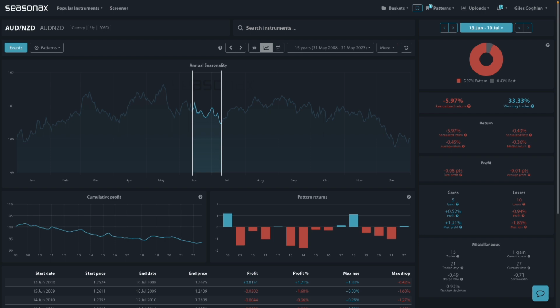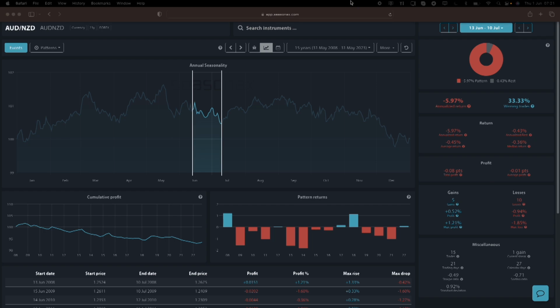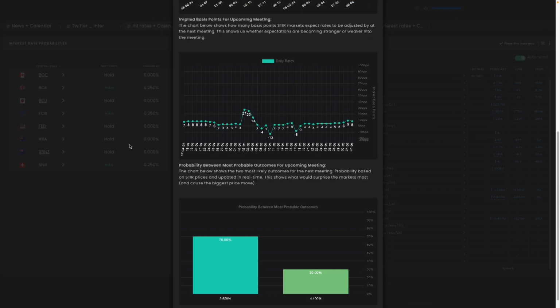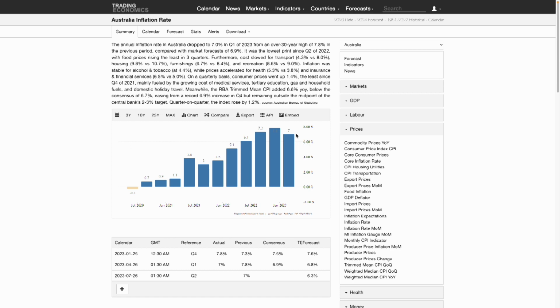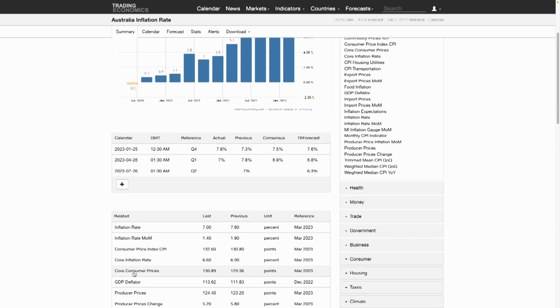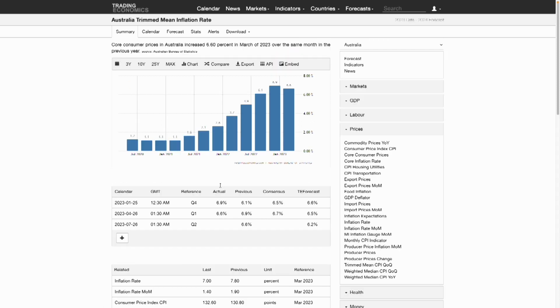Major trade risks. All outlooks have risk, and of course this is no exception. The major near-term trade risk here is if the RBA surprises markets again with another rate hike. And do remember that headline inflation is still 7% year on year for the RBA, and you can see that's still quite elevated and well above the 2% target, and the core inflation is still very high at 6.6%. So the RBA will likely be reluctant to signal the end of further rate hikes.